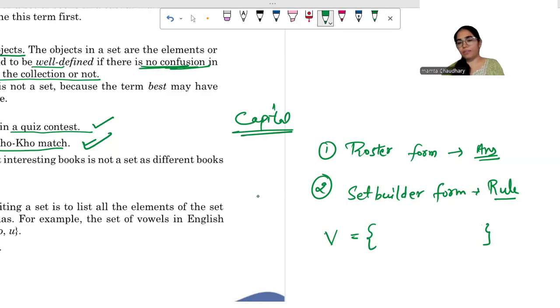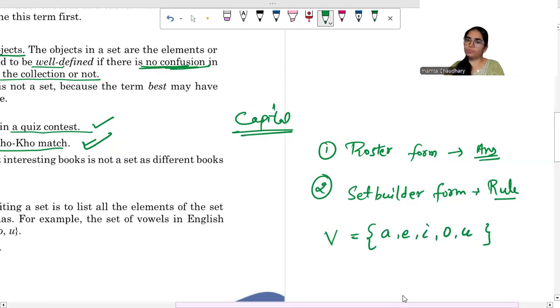For example, if I write V as A, E, I, O, U, it means I have written the set of vowels in English, represented by capital V. There are fixed vowels. If I ask you the vowels in the English alphabet, you can say A, E, I, O, U. There are only 5, fixed. Any confusion? No confusion. So it is a set. We write all of those inside the curly braces, separated by commas.